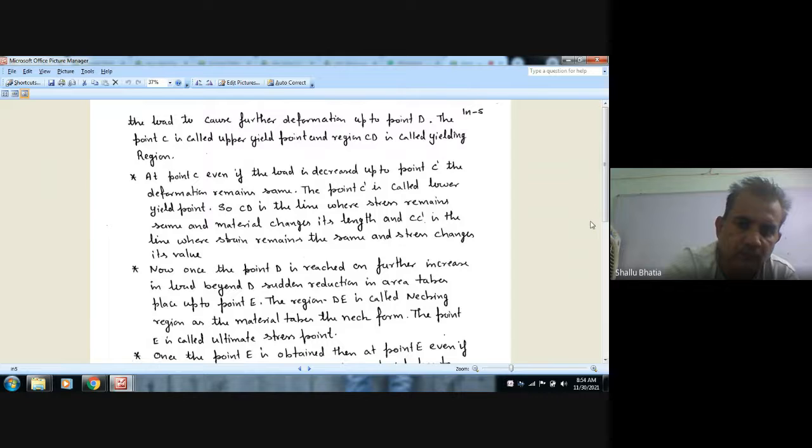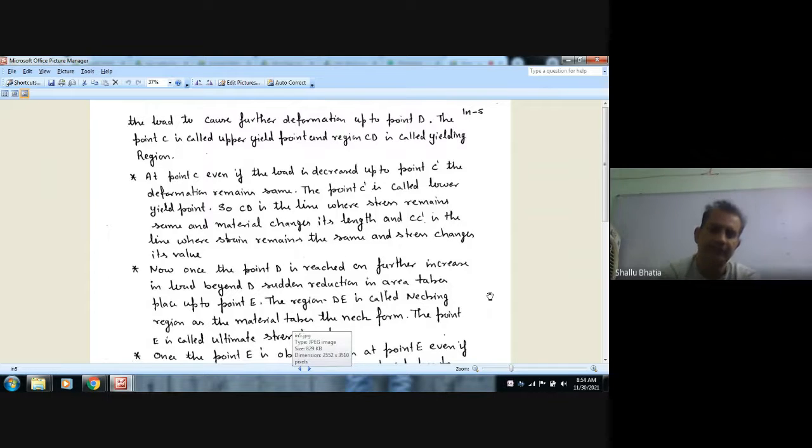Once the point D is reached, on further increase in load beyond point D, there will be sudden and large reduction in area. Up to point D, there will be small reduction in area, which may not be visible by naked eye.